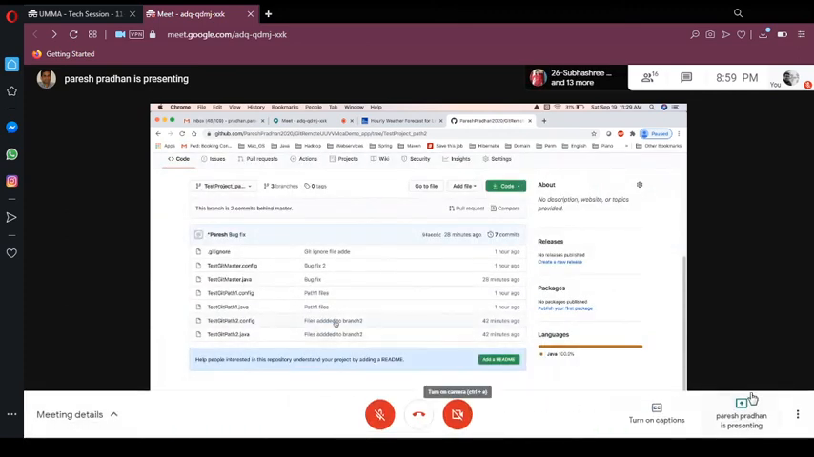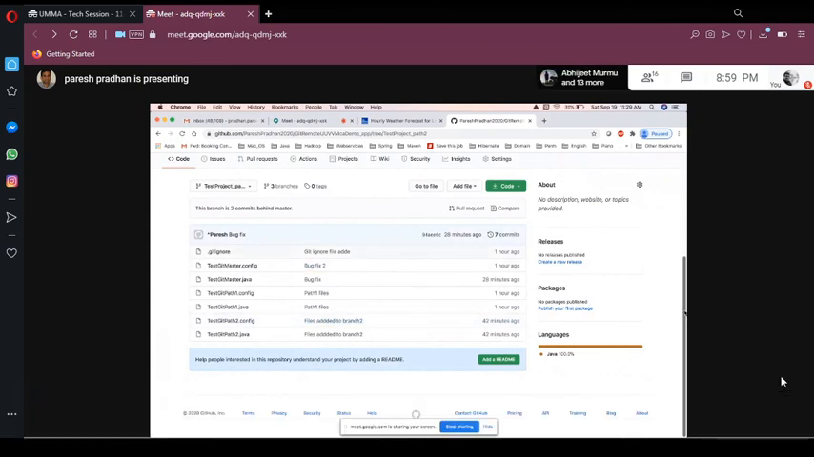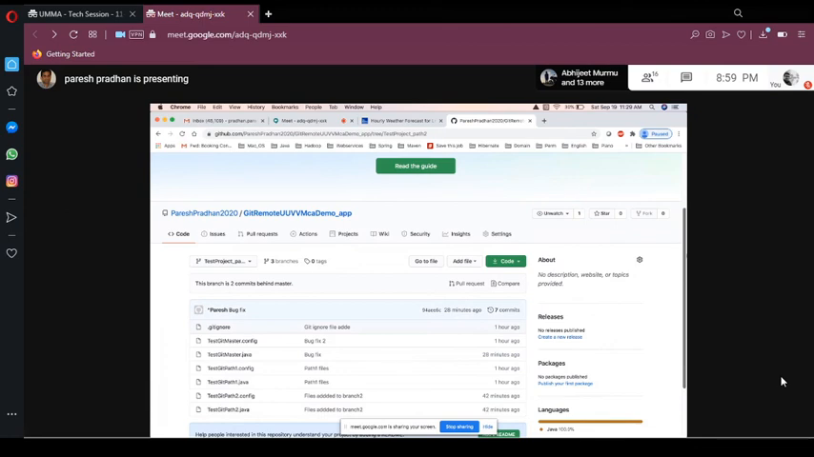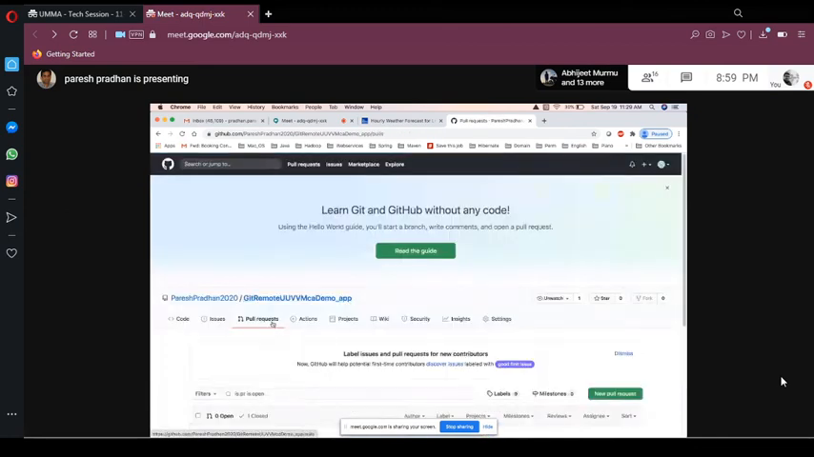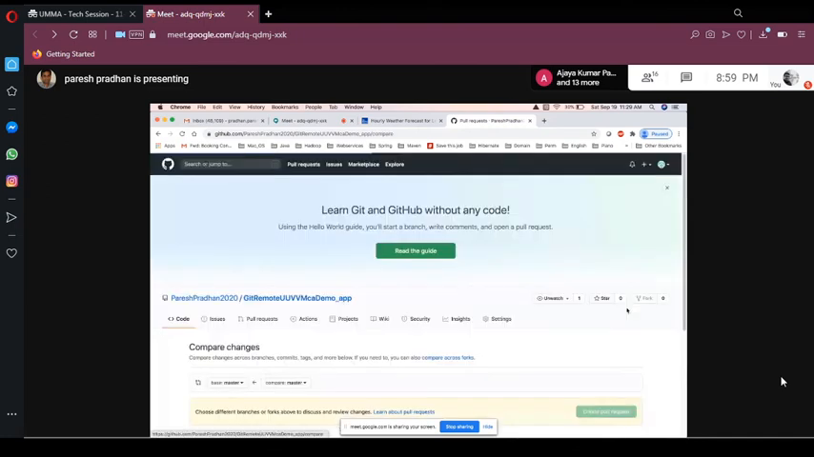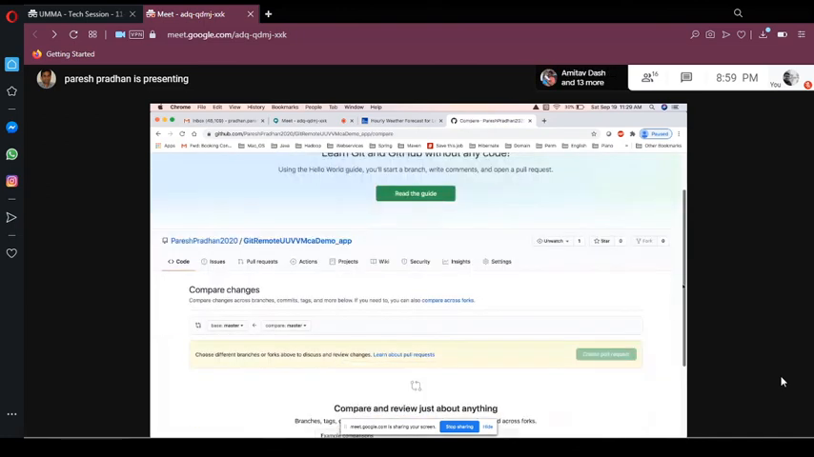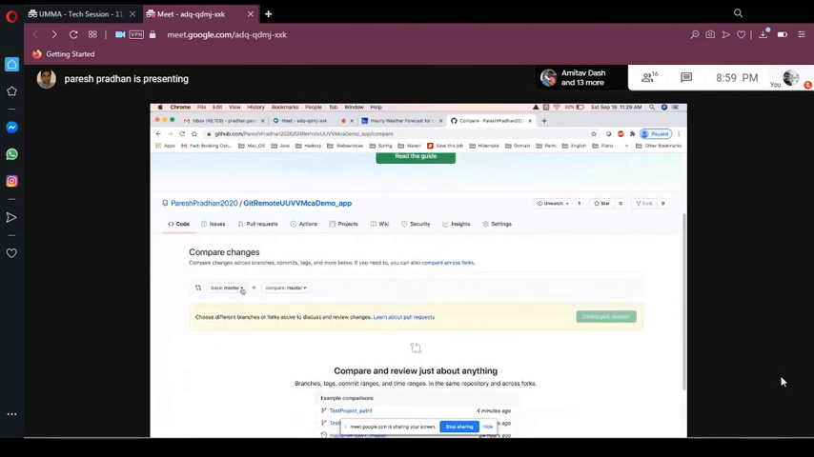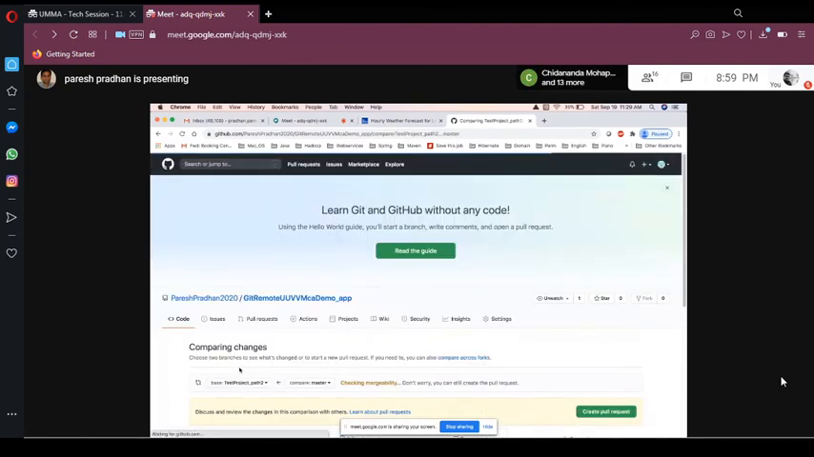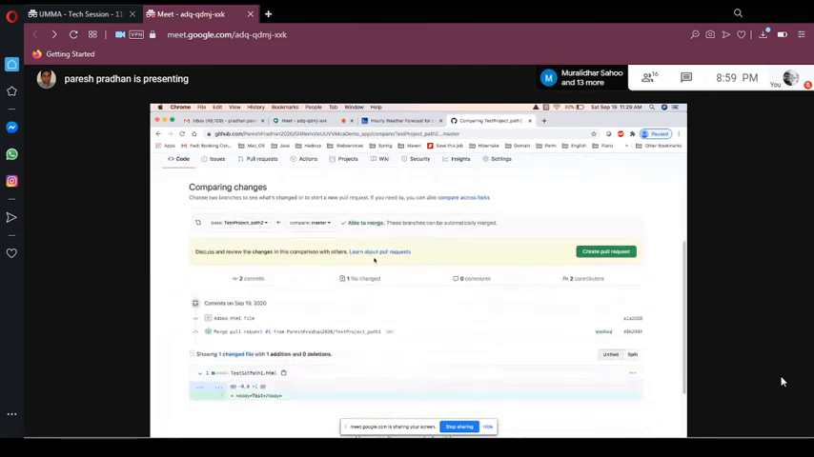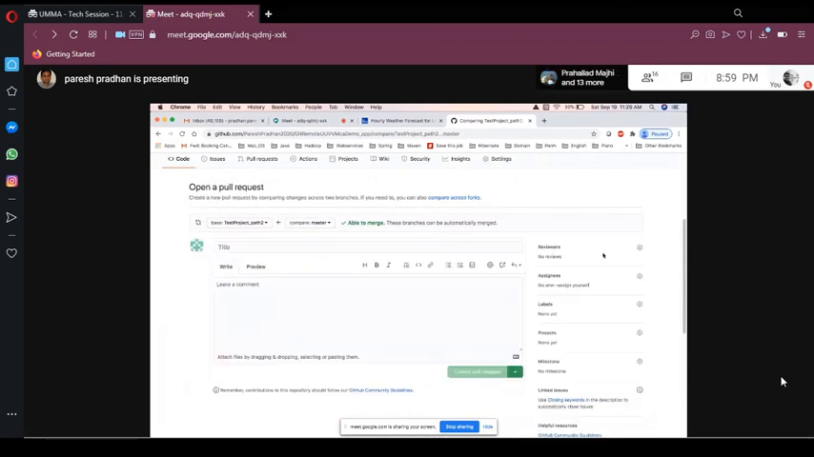So let's do one thing, let's merge from master to path 2. You need to go to the pull request. Now what I will do is create a new pull request, and then I will pull master to path 2. So it is able to merge. It is able to merge that HTML. It will move from master to path 2. So let's create a pull request.